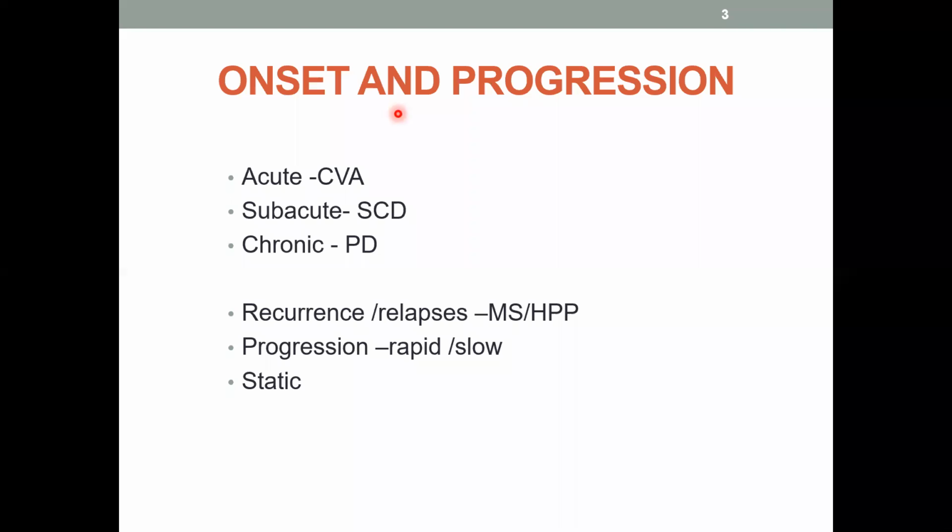Then the progression of the disorder can be very fast, like in a stroke, where it progresses rapidly. Within 24 hours, you can have full deficit. Or it can be slow, like cerebellar ataxia, degenerative disease, Parkinson's. It can be slowly progressive, like dementia, Alzheimer's. Or sometimes it can be acute onset and static. In some strokes, it will be acute onset, and after that they stabilize. But occasionally, strokes can progress up to 5 days also. So all these have to be taken in the history. It is very important to go through a detailed history analysis in neurology.